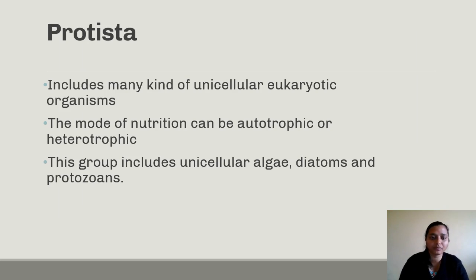Next is the Protista. Protista include many kinds of unicellular eukaryotic organisms. Protista are unicellular eukaryotes, meaning they are single celled, but they have a well-defined nucleus and membrane-bound organelles. Mode of nutrition can be autotrophic or heterotrophic. Similar to Monera, they are also autotrophs as well as heterotrophs. This group includes unicellular algae, diatoms and protozoans.